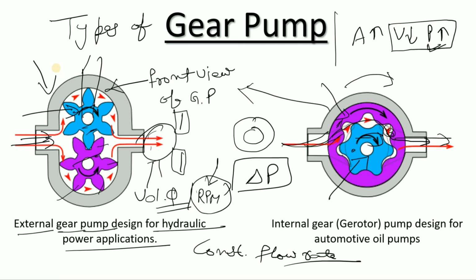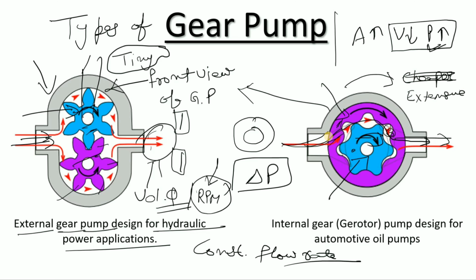This is very simple and cheaper, right? Why is it cheaper? Because there are only two gears and the housing. But if you see the reciprocating pump and the centrifugal pump, these are costlier, and most of the time gear pumps are small in size. You will not see gear pumps in very large sizes, because the cost increases at that point, right? And as compared to the external gear pump, the internal gear pump is expensive and complex as well, because you can see here the gears within the gears, right?